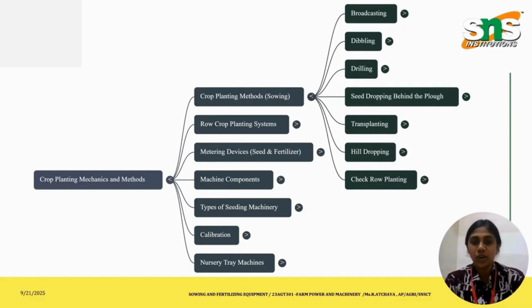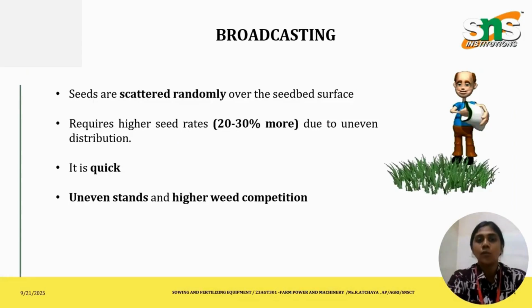Today, I'm going to discuss briefly the crop planting methods. Broadcasting, first of all. Broadcasting, as we see in this picture, means the seeds are scattered by hand or machine over the soil surface. It is the definition of the method of broadcasting.